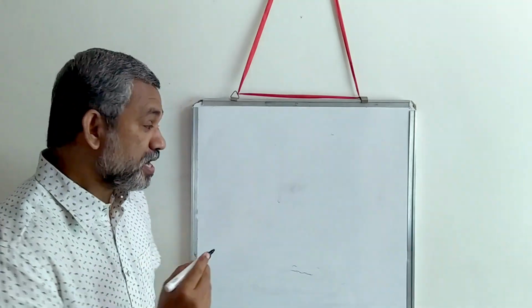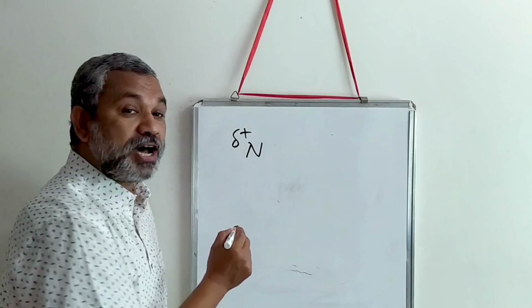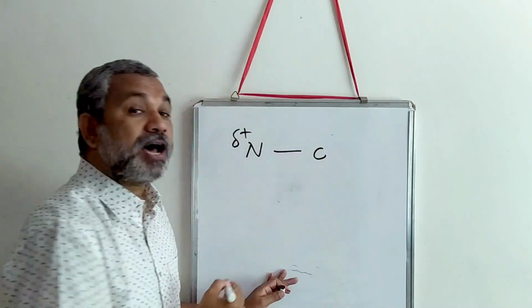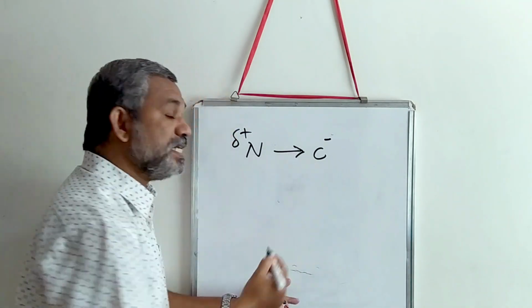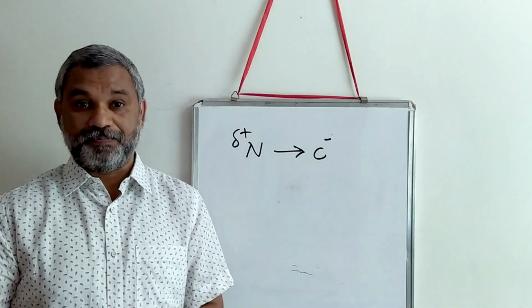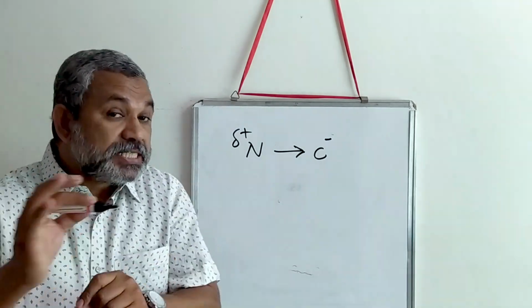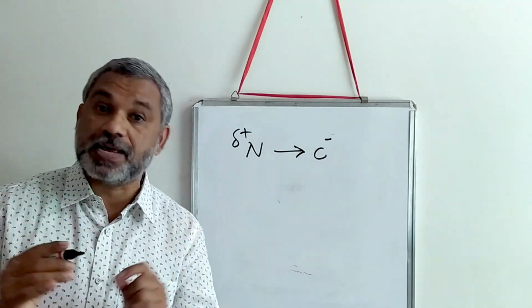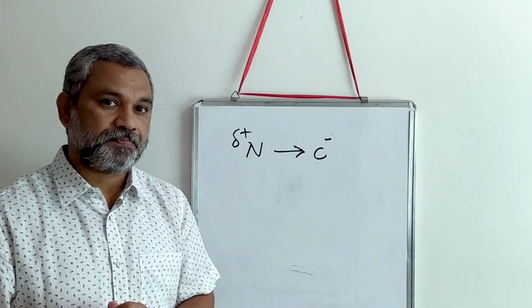We know that near the amino terminus there will be a positive charge and near the carboxyl end there will be a negative charge, and this is how the polarity is shown in the alpha helical structure. Now this alpha helical structure has to be stabilized. Let us see how this structure is stabilized.